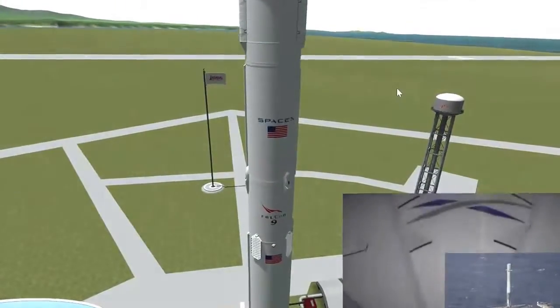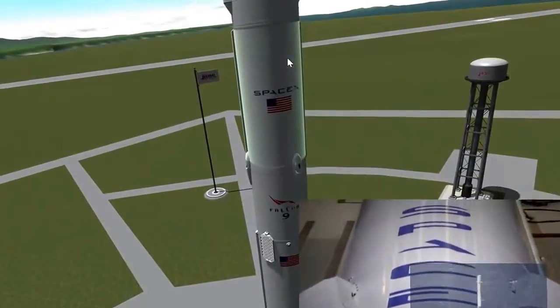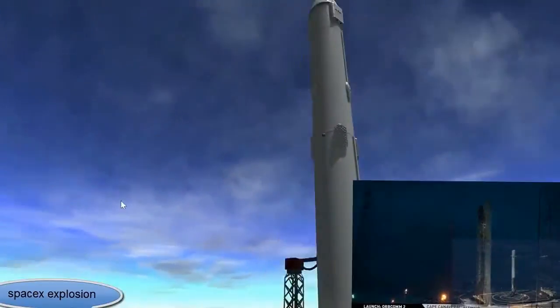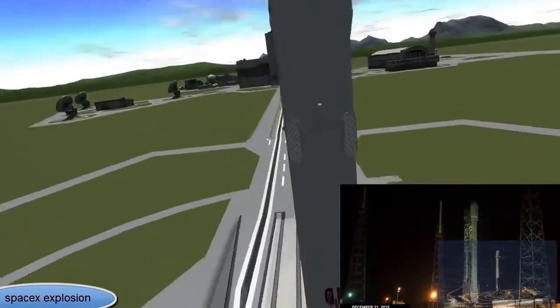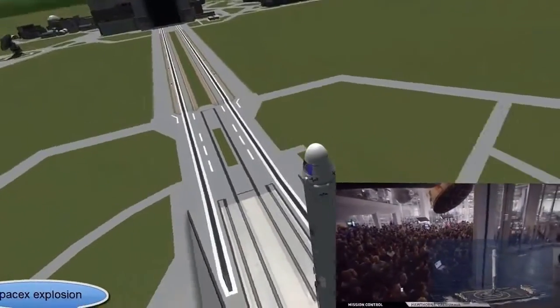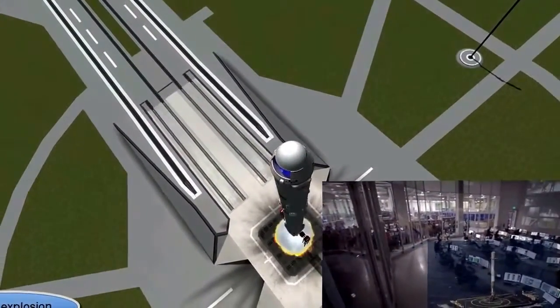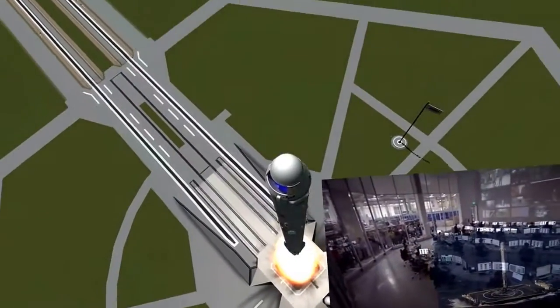On April 8th of 2016, Elon Musk was able to create history once again. His Falcon 9 rocket, named after the Millennium Falcon in Star Wars, was able to self-land on the drone ship by the name of, of course, I Still Love You.